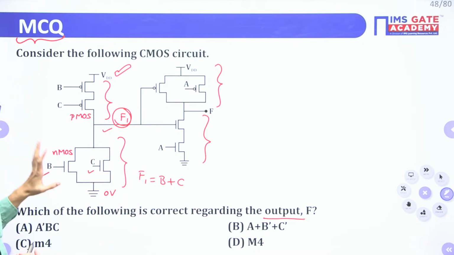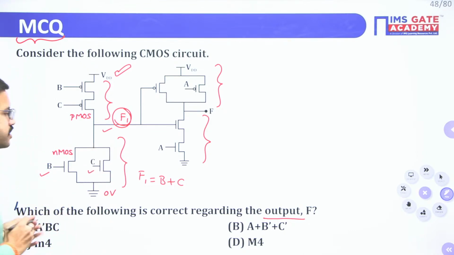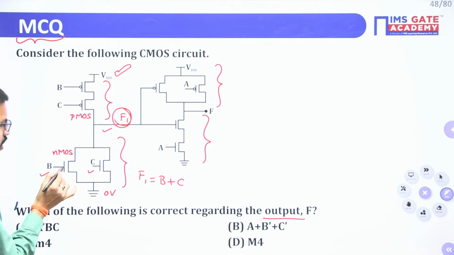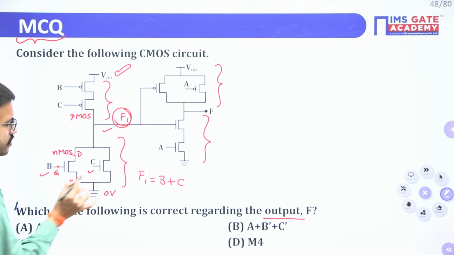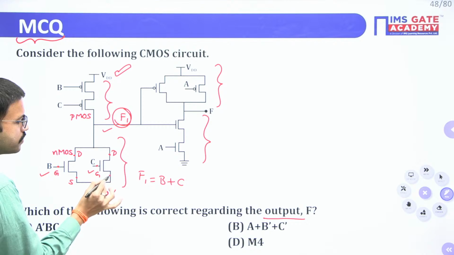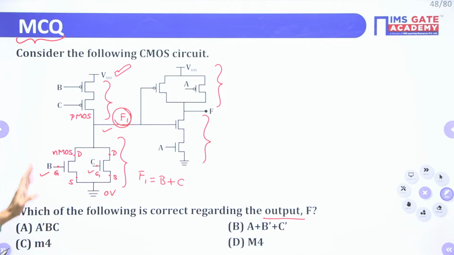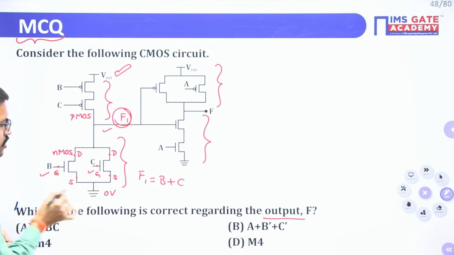Now see the most interesting thing here. Here you are having an NMOS transistor. So this is the gate terminal, this is the drain terminal, this is the source terminal. Similarly, this is the gate terminal, this is the drain terminal, this is the source terminal. When the switch is closed, say for example, if VGS is greater than 0 volt, then only this NMOS transistor will be on.